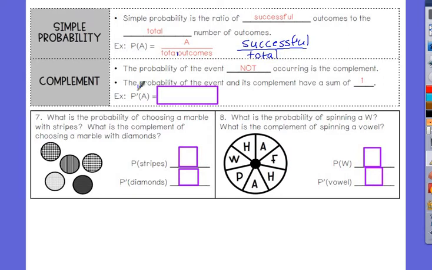Notice with complement, they're not going to directly ask you for a complement. They're just going to put an apostrophe on the word probability or the letter. So, if there is an apostrophe, they want the not. So, not A or not successful over total. So A means successful? Yeah, basically.